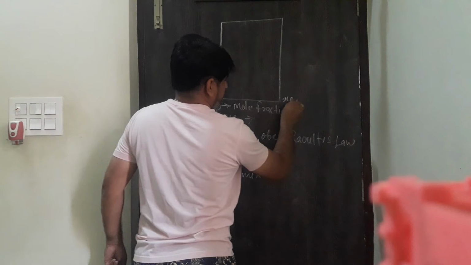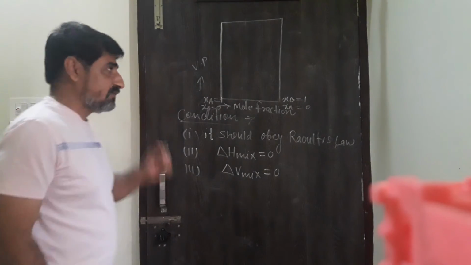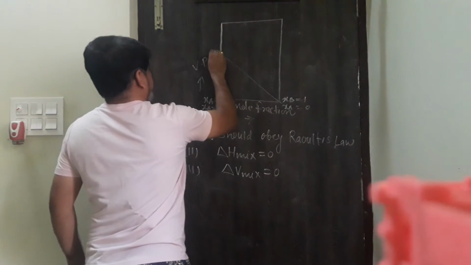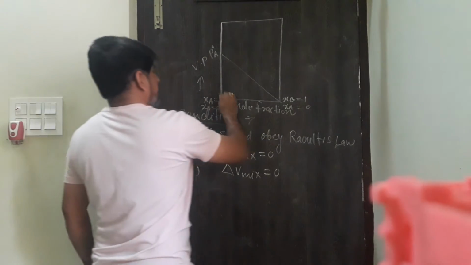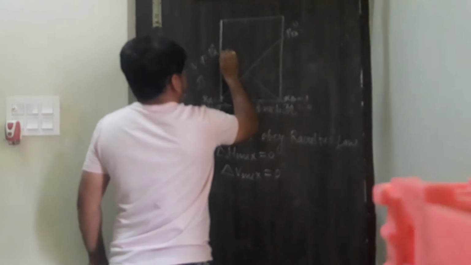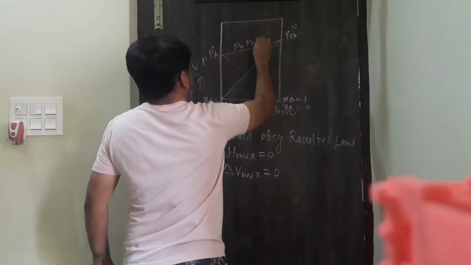Here, XB is equal to 1, then XA should be 0. Suppose it is PA. It is PB. And total P is equal to PA plus PB.